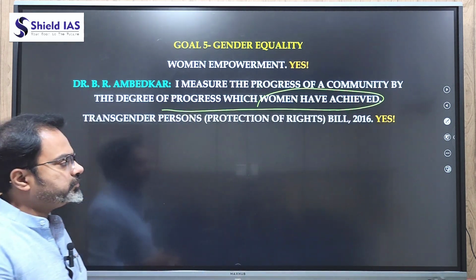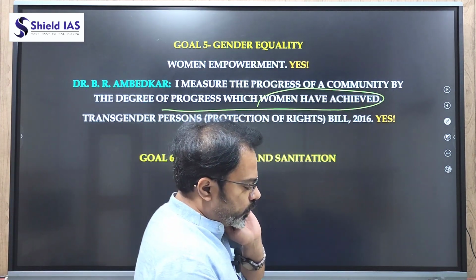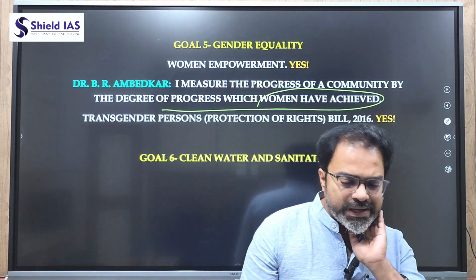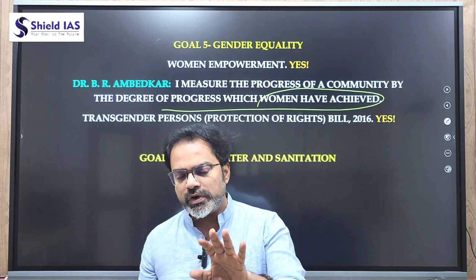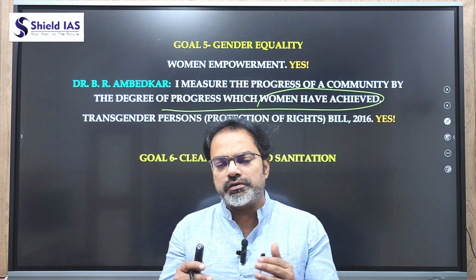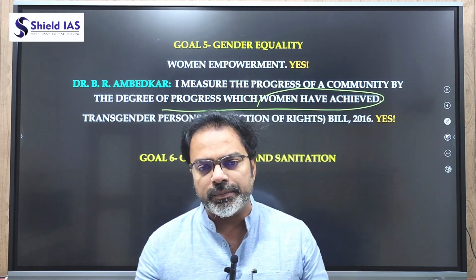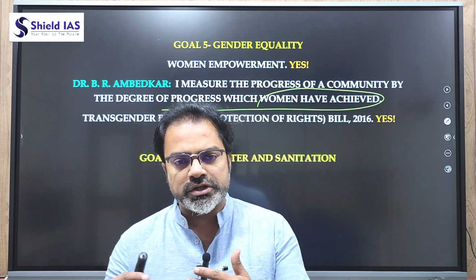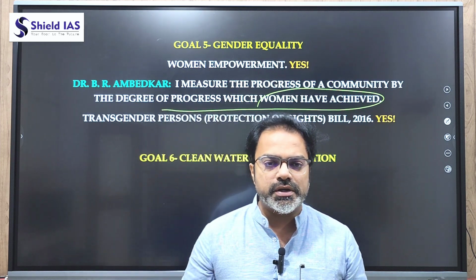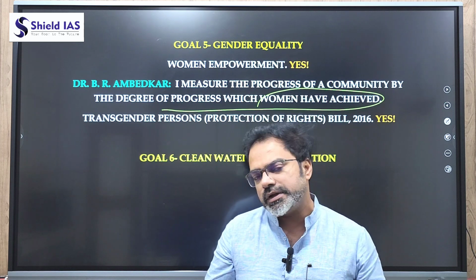Now let's see the next goal. The next goal is clean water and sanitation. Now why is clean water required? Why is accessibility to clean water required, especially when we talk about rural areas? In rural areas, most of the water-fetching responsibility lies with women. And when the water sources are not nearby, they have to travel long distances, which leads to huge drudgery. And finally, exploitation of female labor is being done.